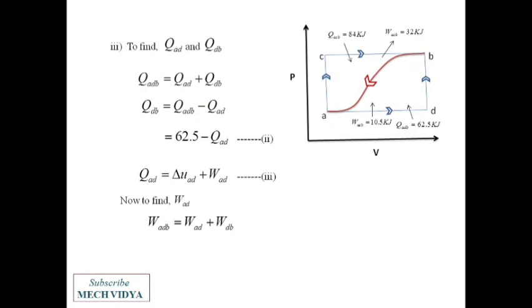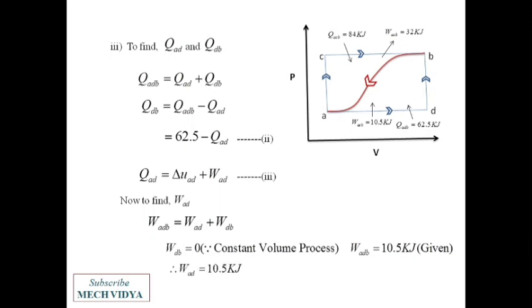Since DB is a constant volume process, we know that during a constant volume process the work done is 0. So WDB will be 0. WADB is given as 10.5 kilojoule, so WAD will also be 10.5 kilojoule since WDB is 0.